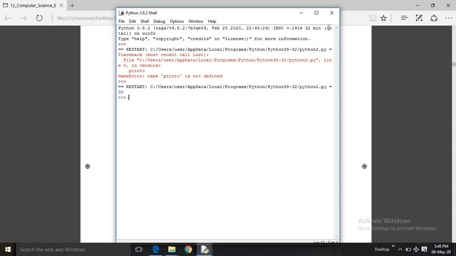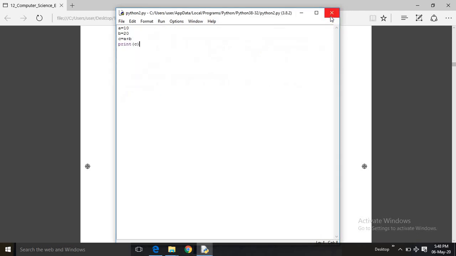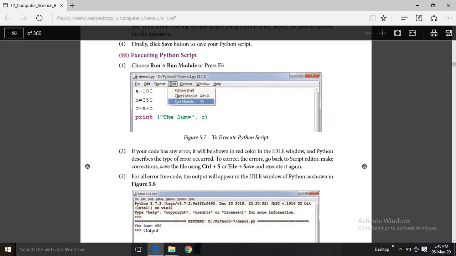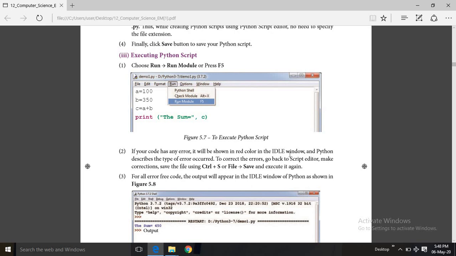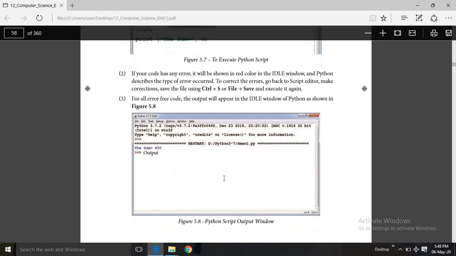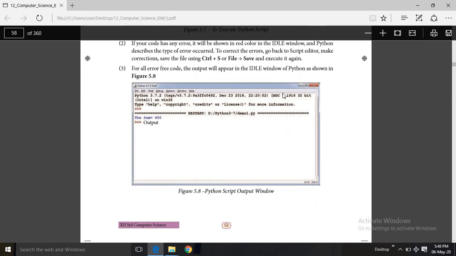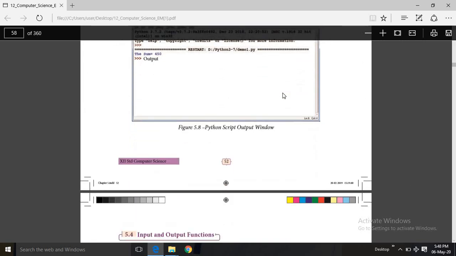So while running, if your program has an error, it will automatically show the error, otherwise it will display the output. If your code has any error, it will be shown in red color in the IDLE window, and Python describes the type of error that occurred. To correct the errors, go back to the script editor, make the corrections and save your file, and then execute it again. For error-free code, the output will automatically appear in the IDLE window.